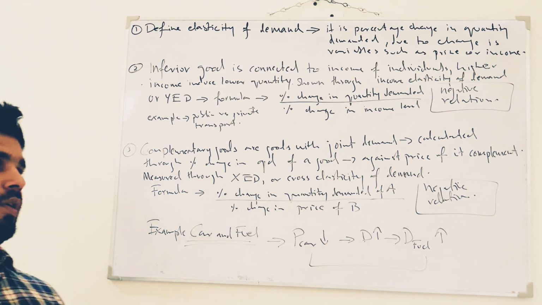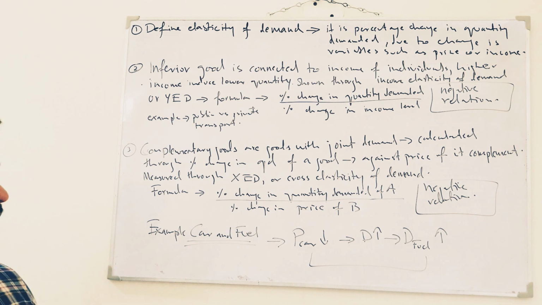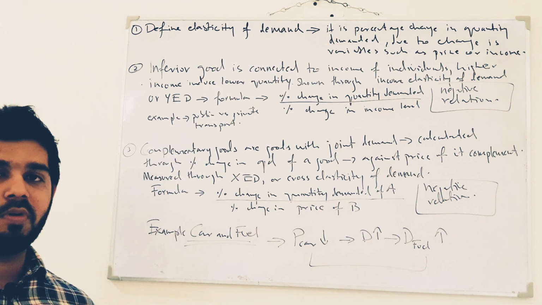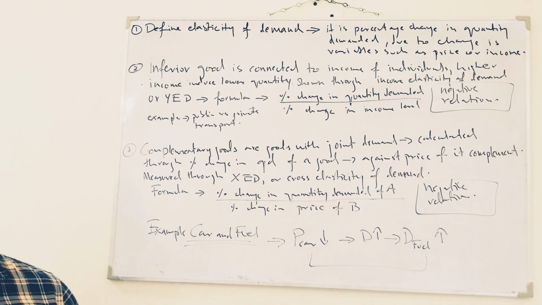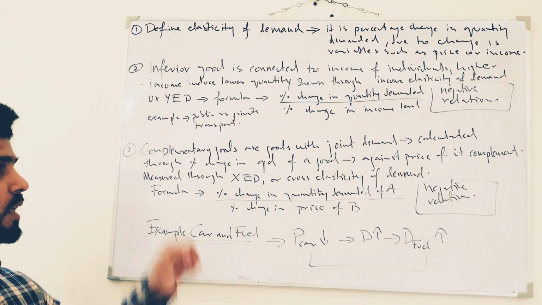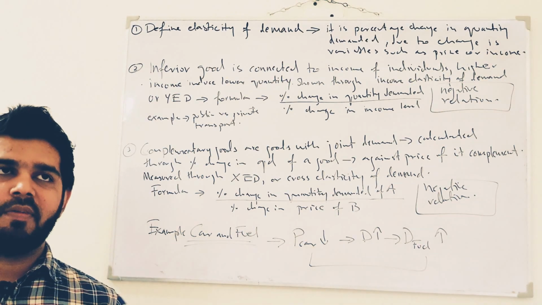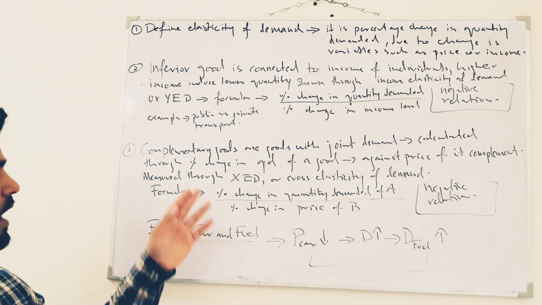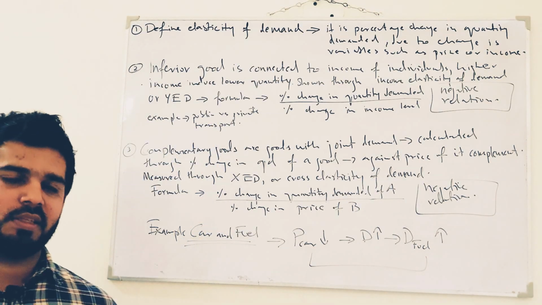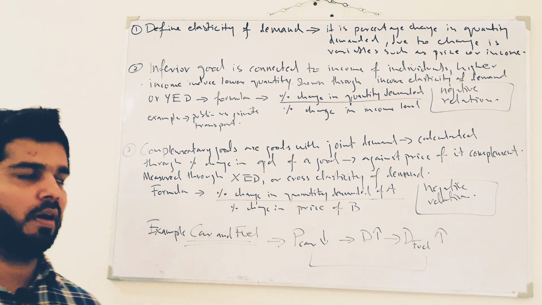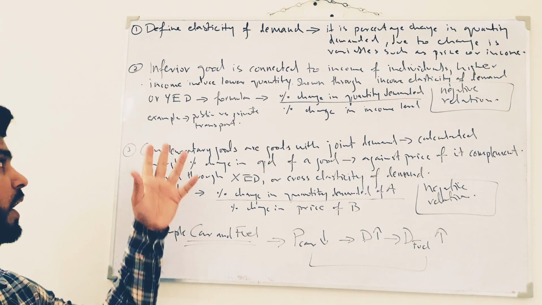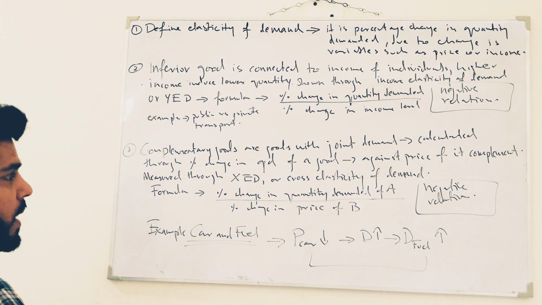And the sign has to be negative for the good to be categorized as an inferior good. If you want to give an example, it can be given of public versus private transport. When individuals are low on income, they rely on public transport, but when their income level increases significantly, they start relying on private transport. So that is a very common and good example of public transport as an inferior good. Now let's talk about the last 3 marks, which is related to complementary goods.